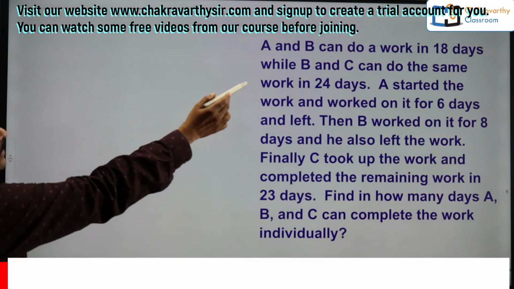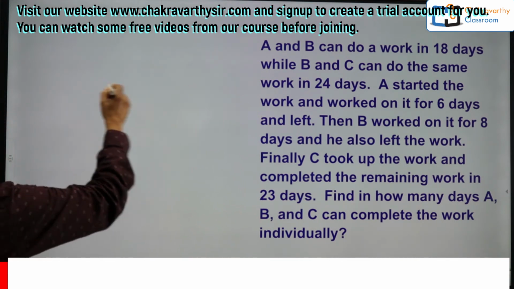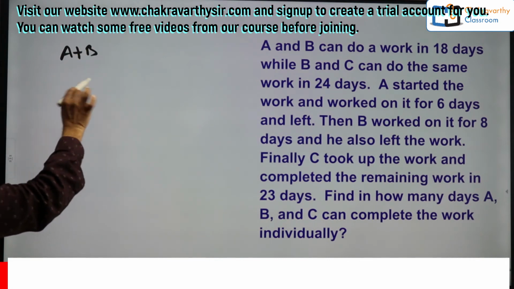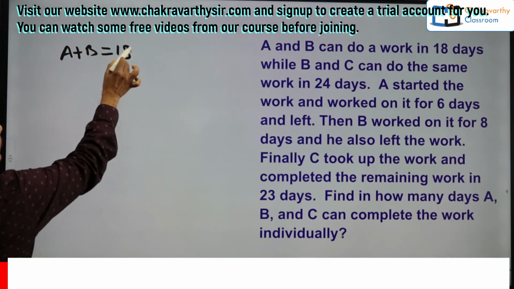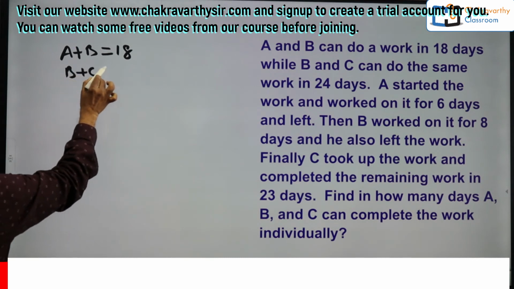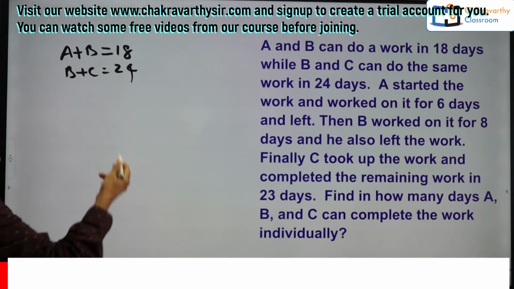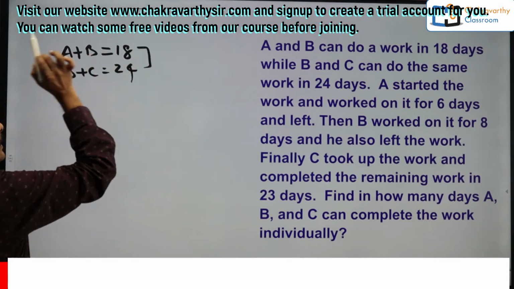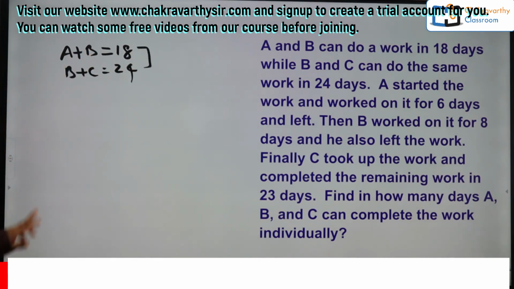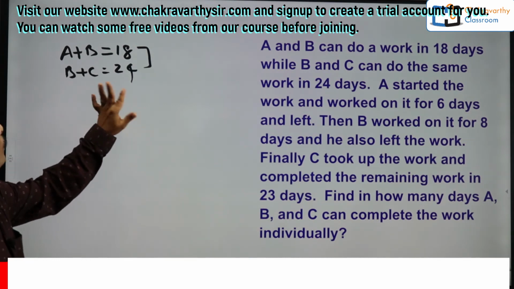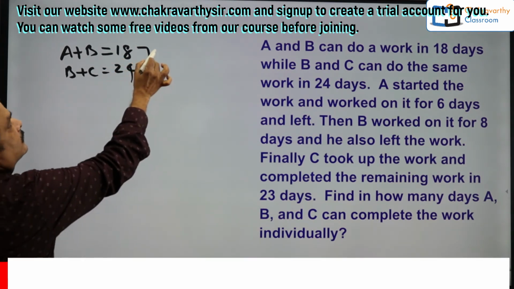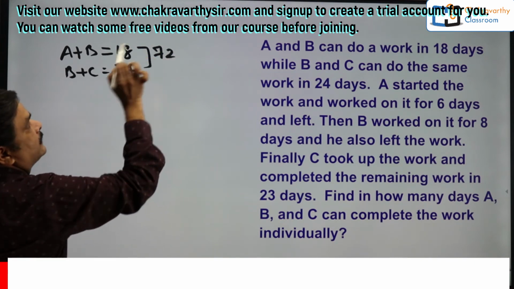First, A and B can do the work in 18 days, and B and C can do it in 24 days. Now you can easily find out the total amount of work. Just take the LCM of these two. 24 ones are 24, 24 twos are 48, 24 threes are 72. So 72 is the LCM.